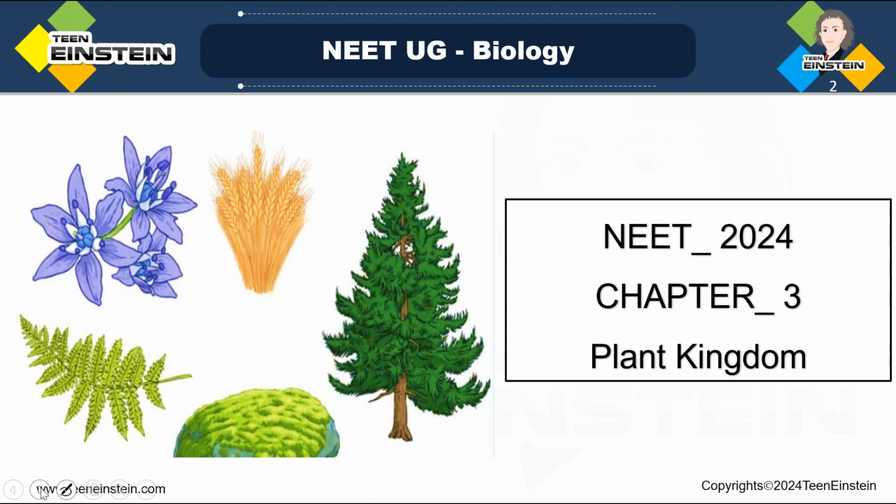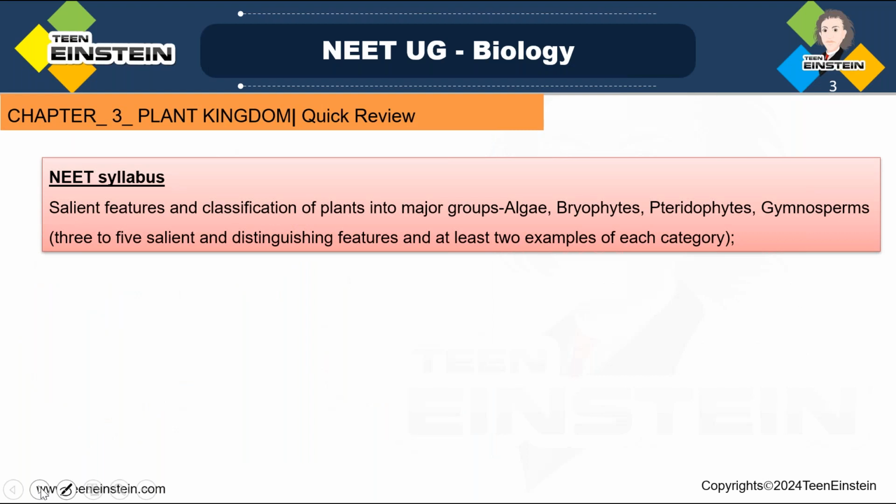The first 2 chapters, which are the general chapters of 11th and 12th biology, we have finished. Now we are moving to the botany part. First we will finish up the botany part so that you will get a continuity of this chapter. So in this, for the NEET exam, what you have to learn in this chapter is